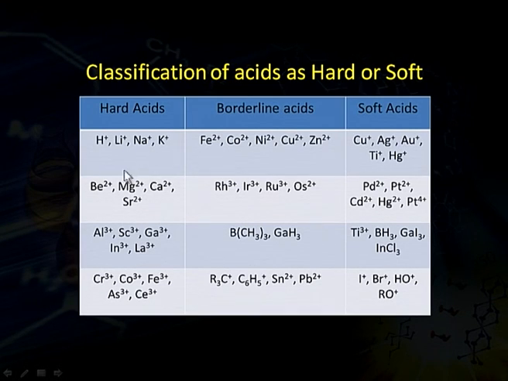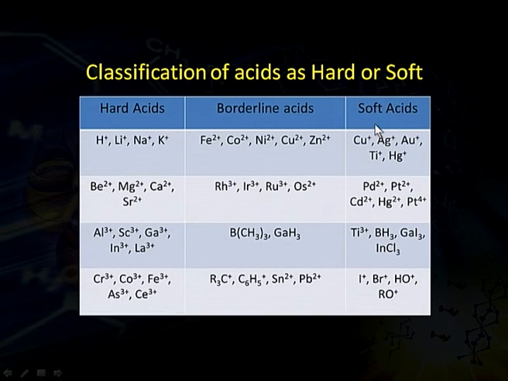In hard acids, we have proton, which is a hard acid. We also have alkali metal ions, alkaline earth metal ions and other metal ions which have nearly empty d orbitals or very few electrons in d orbitals. These have small size, as I have already told. So, all these metal ions come under hard acids.